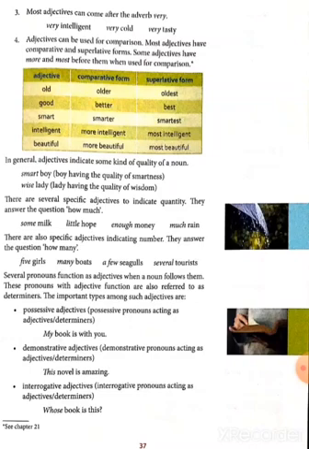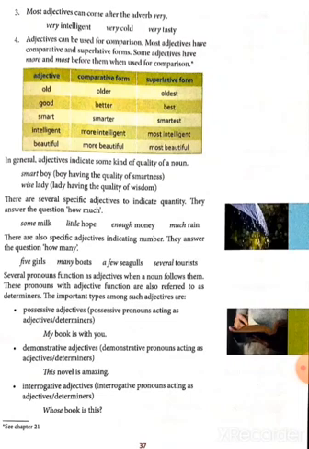Very tasty. Fourth, adjectives can be used for comparison. Most adjectives have comparative and superlative forms. Some adjectives use more and most before them when used for comparison. When we compare two things, we use the comparative degree. When we compare more than two, we use the superlative degree. Old, older, oldest: old is the positive degree, older is the comparative degree, and oldest is the superlative degree, used when comparing more than two.